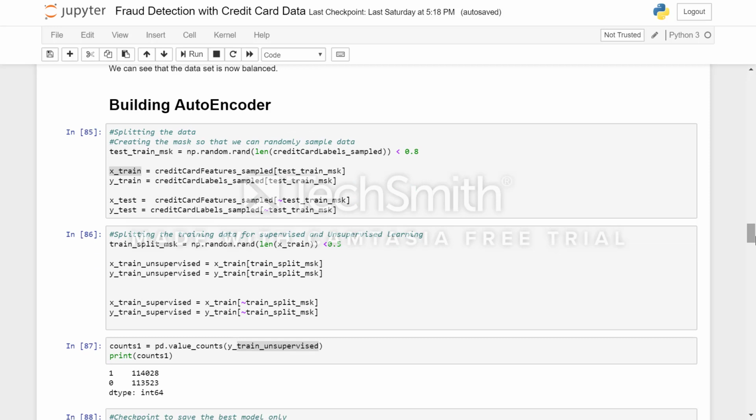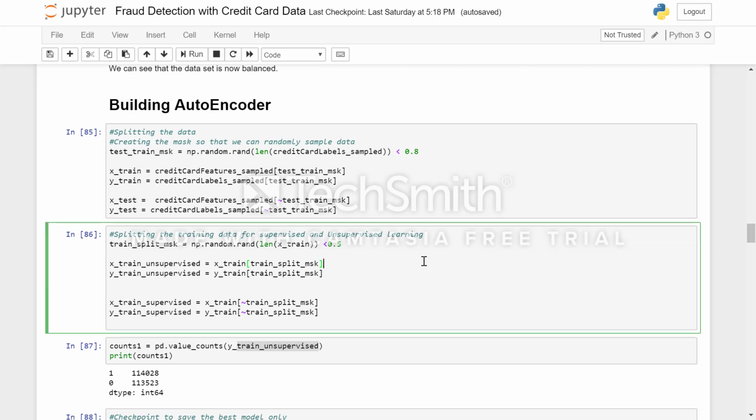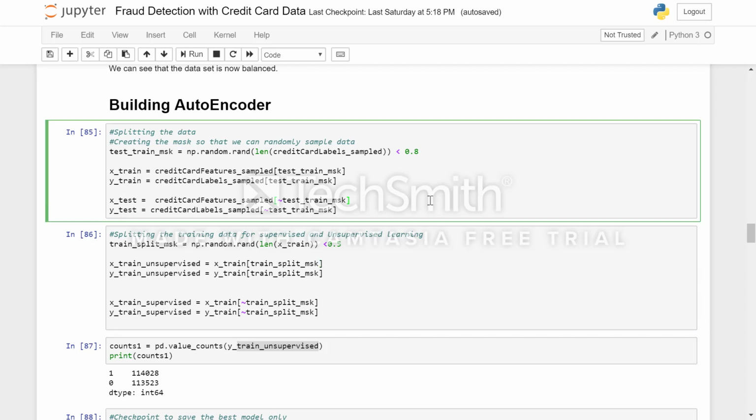The next is building the autoencoder. First I've split the data into three sets. The first set is used for unsupervised learning, the second set for supervised learning, and the last set is the test data. So first I have split the data into an 80-20 ratio, train and test, and this train data I have split into 50-50.